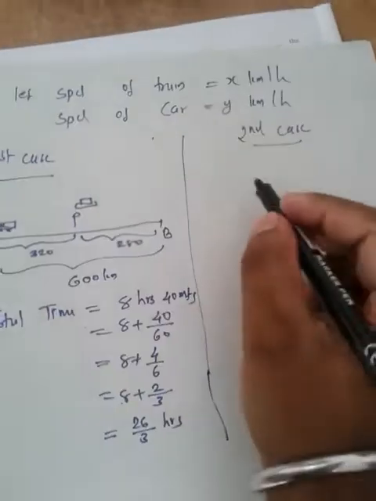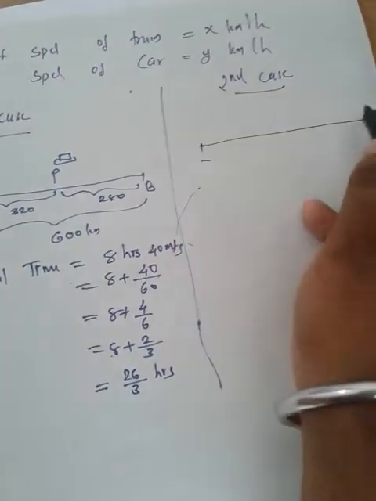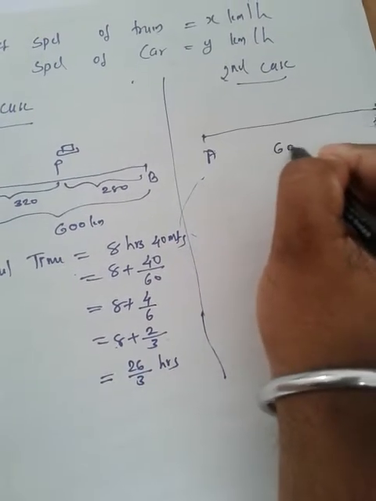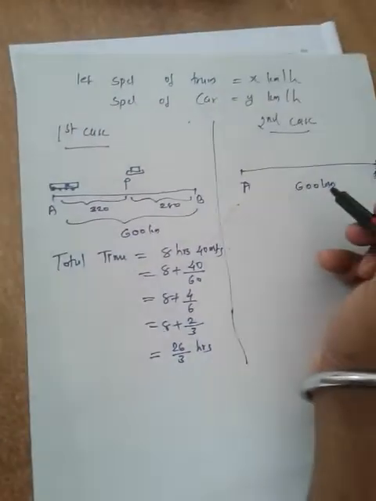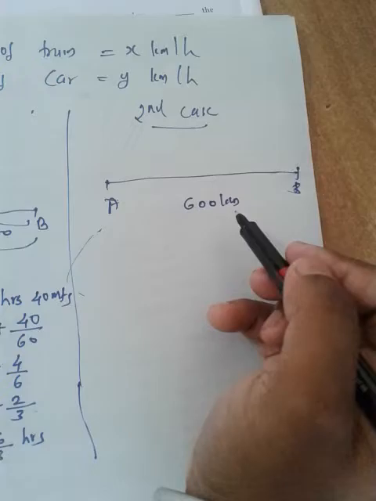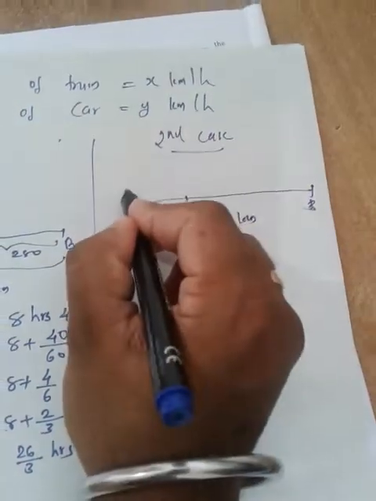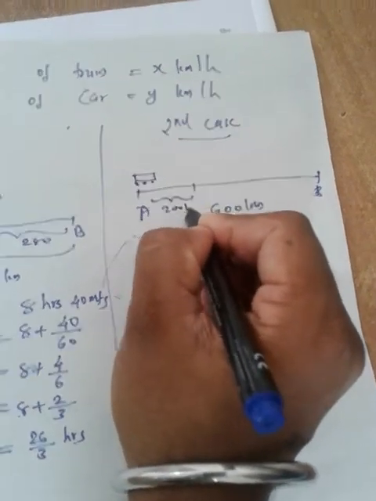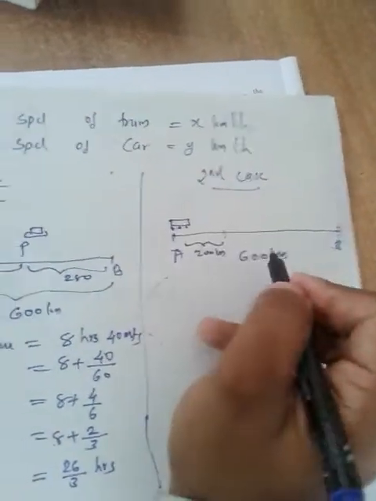first case. And in the second case, is there any difference in places and distance? No, A to B is the same place and the same distance, 600 kilometers. But here, out of this 600 kilometers, he used the train to travel the first 200 kilometers only.